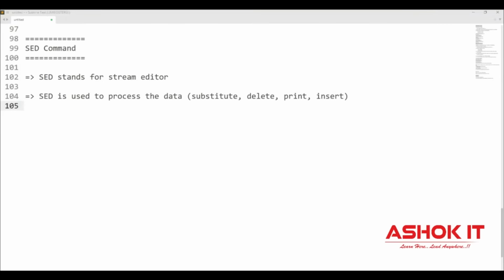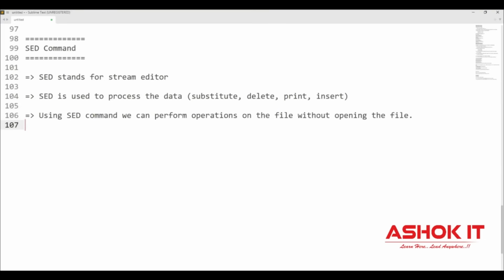By using the sed command, we can process the file data without opening the file. When you use the vi command, you open the file and edit it. But when you are using the sed command, you need not open the file. Without opening the file, we can perform substitute, delete, and print operations, and we can insert data also. sed is a very powerful command in the Linux operating system.